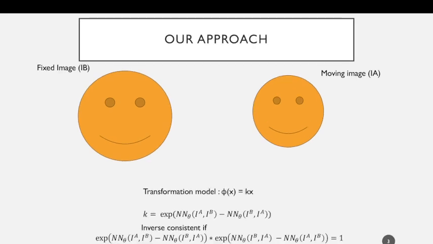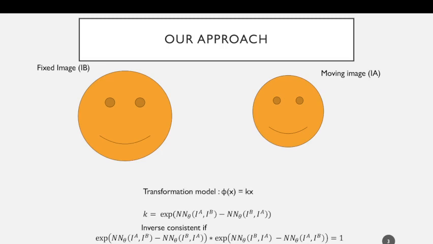So for this simple scaling registration problem, we can do this analytically. If we have a transformation model 5x equals kx, but then specify k to be two calls to the neural network, one with the input swapped, subtracted, and then exponentiated, then that causes this cancellation that you can do symbolically in the bottom equation. It is always going to be exactly 1. It's always going to be exactly inverse consistent.